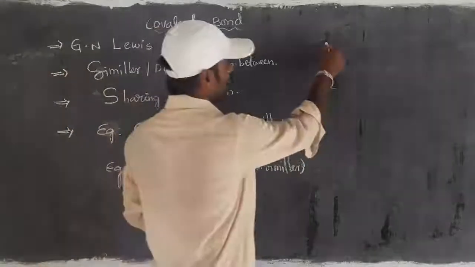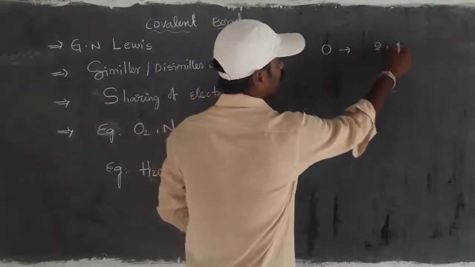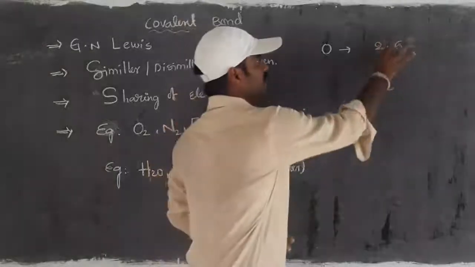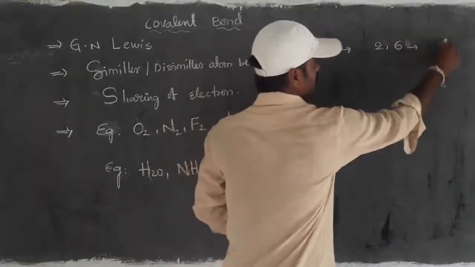Already we are familiar, oxygen is having the configuration 2, 6, right? So simply 2 in the K shell and 6 in the L shell, what we wrote. Then it can be represented like this.